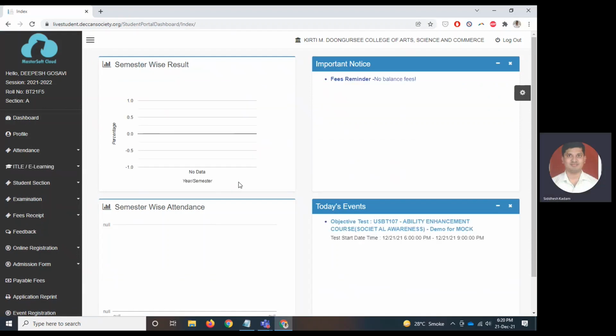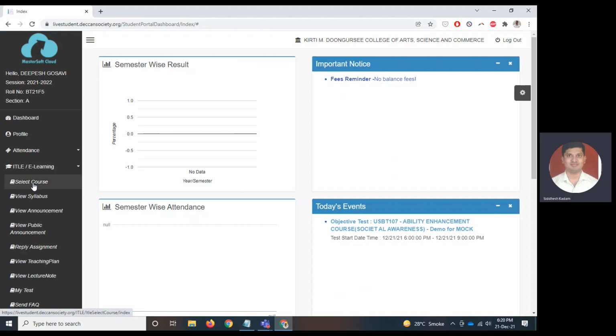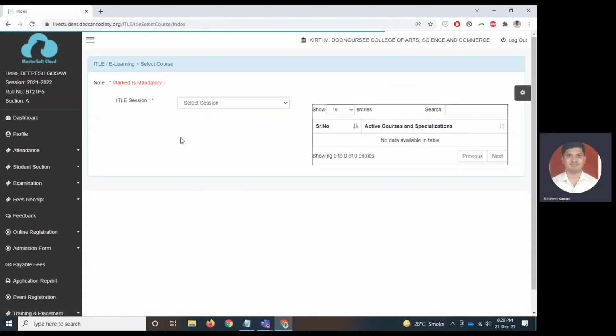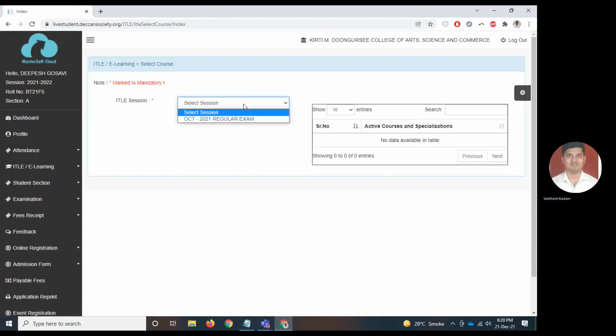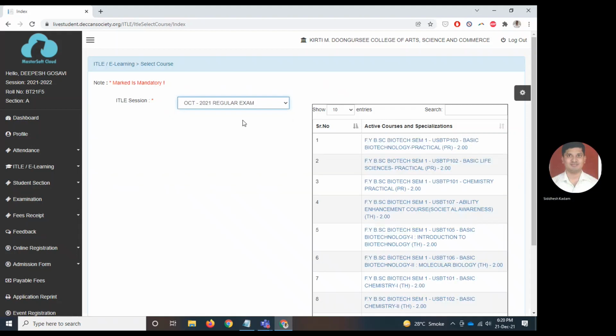On the previous day, if you want to check if you can see the Start Test button, you have to click on the ITLE e-learning, select course, then select the session October 2021 regular exam. This session has been created previously for all the first year and second year exams. So only one option will be there, October 2021.